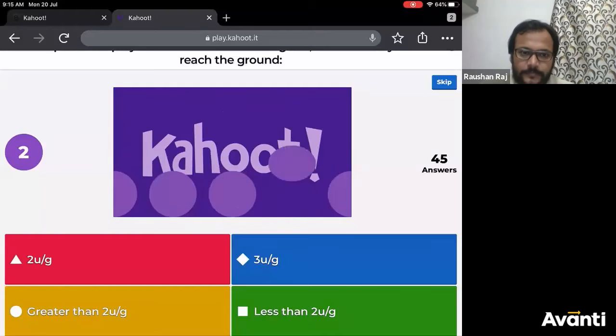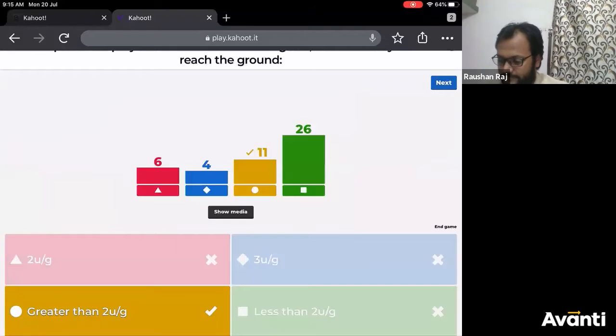All right, so the correct answer is option C. Only 11 of you have figured out the correct answer. The rest of you have got the incorrect answer. The correct answer is greater than 2u by g. Reason? The time for the particle to again come back to the tower level will be 2u by g. After coming back to the position of the tower top, it has to travel down by a distance h. So there will be some more time taken.